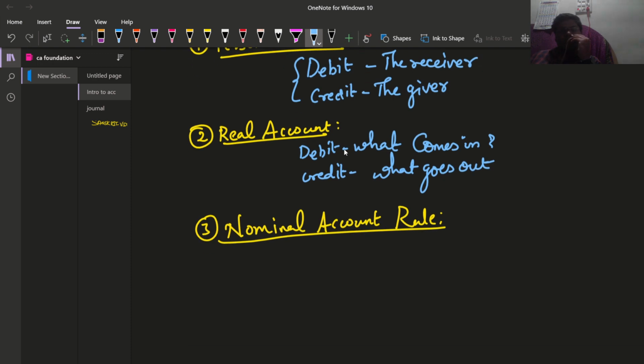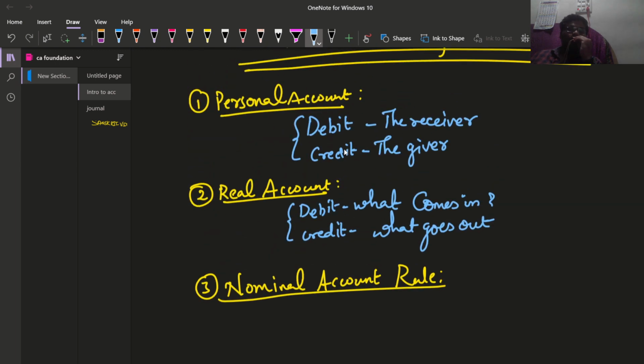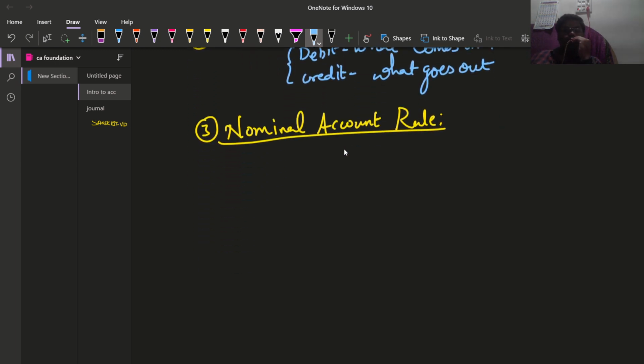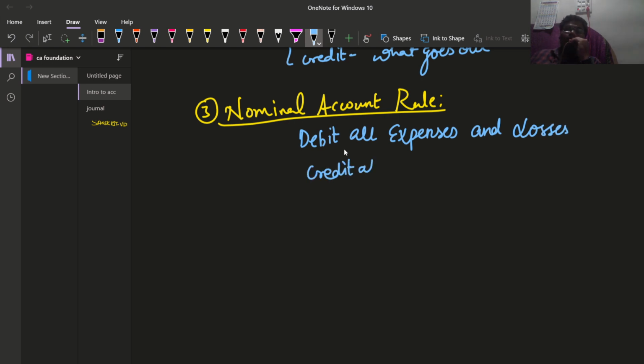I think you are noting down this one. Okay. We are required to note it down so that this will be useful for your whole life. Nominal account rule is nothing but what? Debit all expenses and losses, credit all incomes and gains.